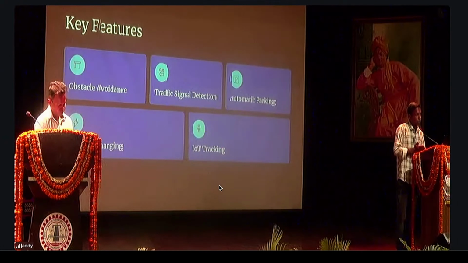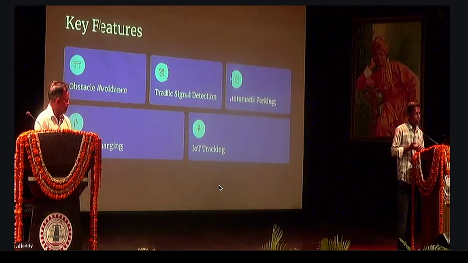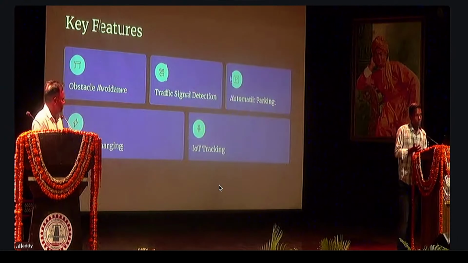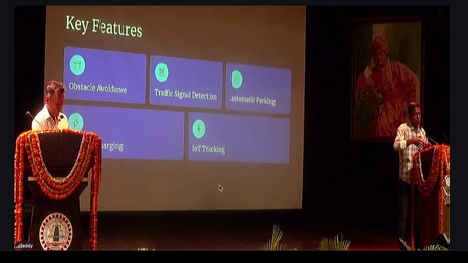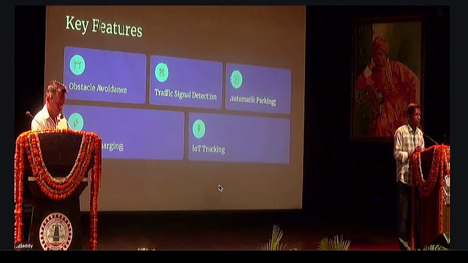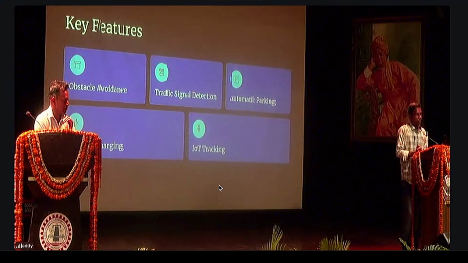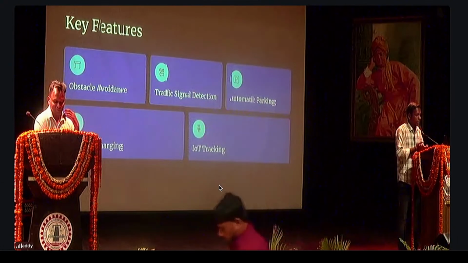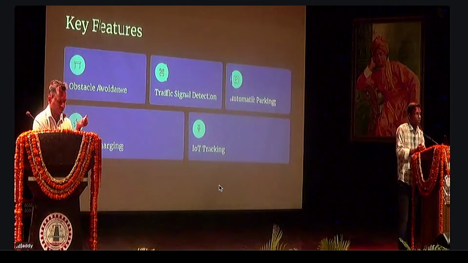There is IoT tracking also that I have not explained earlier, and the wireless charging. Wireless charging has two main coils, and it works on electromagnetic induction. The first is the transmitter coil, and the second is the receiver coil. The transmitter coil is present where the charging pads are. The car would be standing on it, and it would release the magnetic field and flux, which is the main cause of the charging. The receiver coil will be under the car, and due to the electromagnetic induction concept, the wireless charging would be done, which is not present even today in cars.